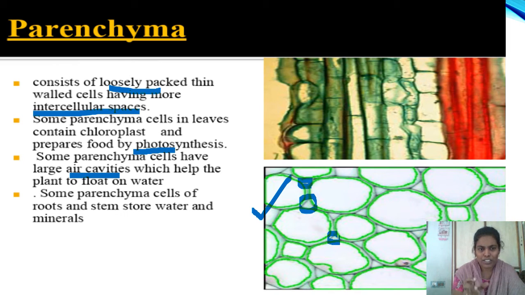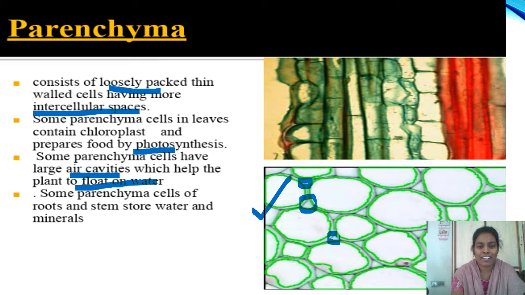Because of this loose packing, intercellular spaces are more in the case of parenchyma. The parenchyma cells which contain chlorophyll are called chlorenchyma. The parenchyma cells present in aquatic plants contain large air cavities which help the aquatic plants to float on the water.